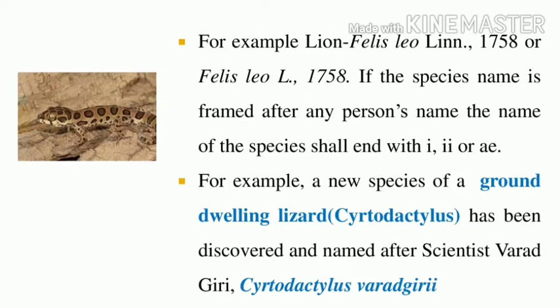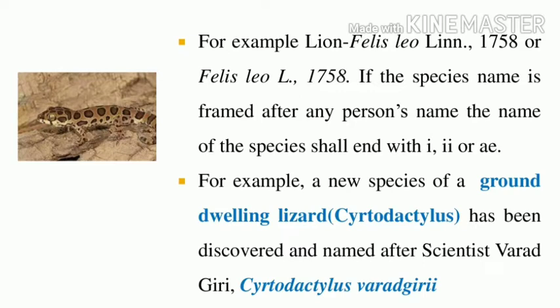The second rule of nomenclature: the generic name, that is the genus name, starts with a capital letter. The species name is always in a small letter. The scientific names of any two organisms are not the same.